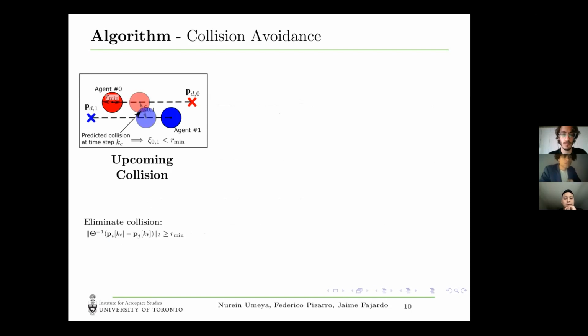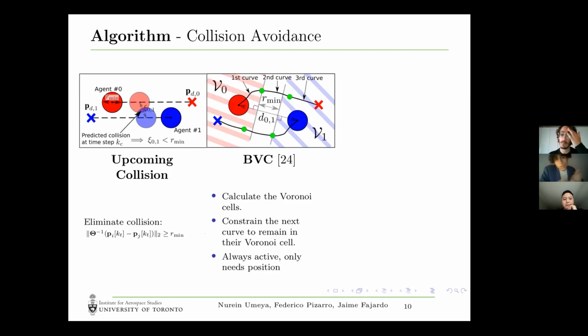All right, so here we have two agents and they're about to collide. And we know they're about to collide because we have some scaling of the distance between them being less than some minimum threshold amount. So how do we actually account for this? Well, there are two approaches. One, we can use a buffered Voronoi cell approach, where at every time step, the agents share their current position. And essentially at every time step, they're just forced to stay in their own buffered Voronoi cell.